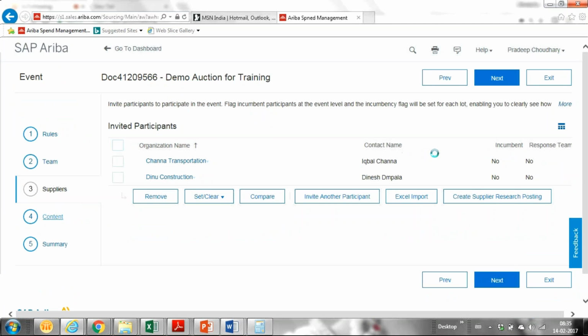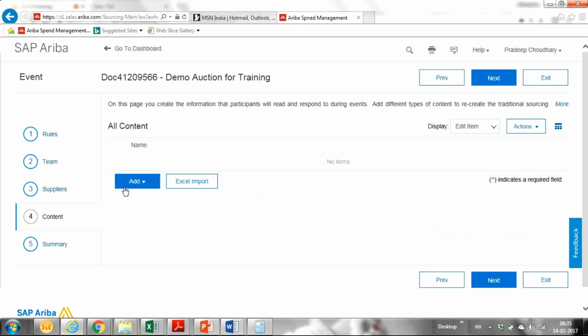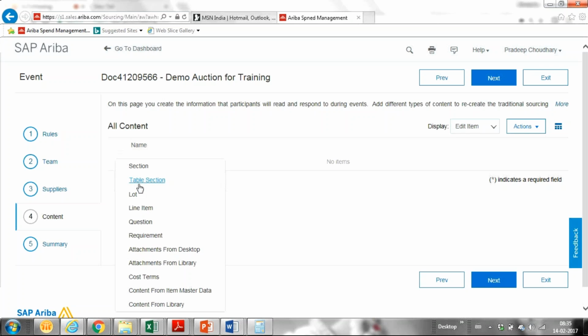So we are clear with inviting suppliers, right? As I said, we can have three types of invitations. Incumbent suppliers, which we have in our system, or we can post our requirement in discovery. And third, some supplier whose contact details exist, but he is not in our system, so we'll onboard them by sending an invitation. So we are clear with supplier invitation, right?